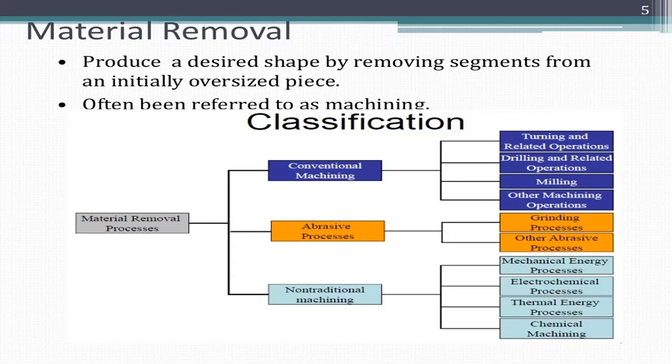The non-traditional machining is in the form of energy. First one is mechanical energy process, second one is electrochemical energy process, the third one is thermal energy process, and the fourth one is chemical machining process.